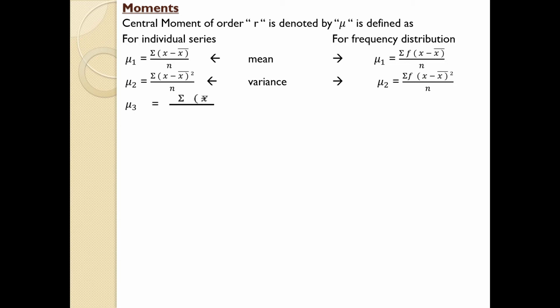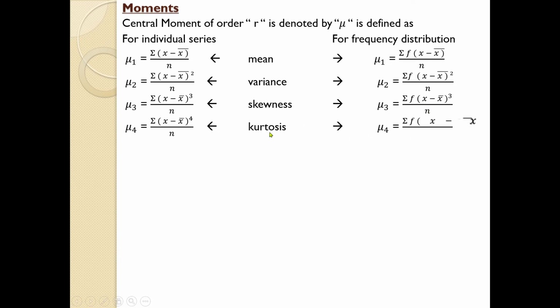Next one is measure of skewness. For measuring the skewness of a distribution, we are using this equation: mu3 equals sigma (x minus mean) the whole cube divided by small n. Same case, the only difference is f, and here it will be capital N. Try to use capital N. And finally, the last one, kurtosis. The equation is mu4.